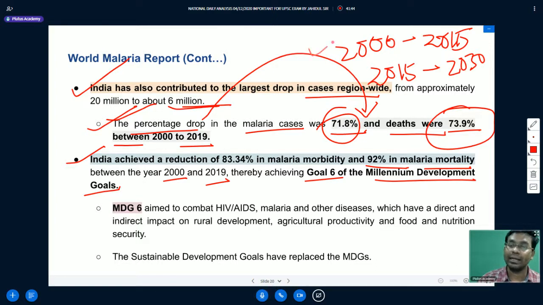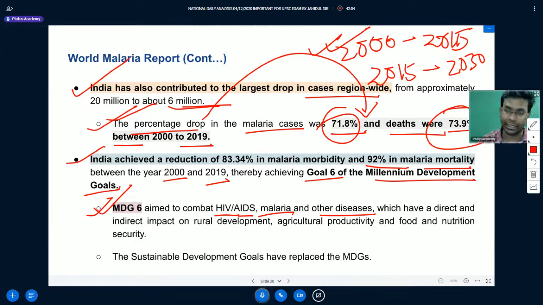Okay, so under that Millennium Development Goal there was goal number 6. That MDG 6 aimed to combat HIV, AIDS, malaria and other diseases which have a direct or indirect impact on rural development, agricultural productivity and food and nutrition security. The Sustainable Development Goals have replaced the MDGs. I have already discussed MDGs were from the year 2000 to 2015. Then after that we have upgraded goals, known as Sustainable Development Goals.